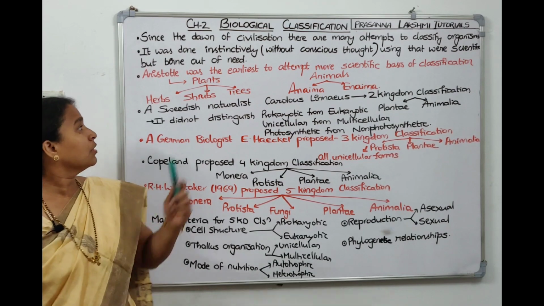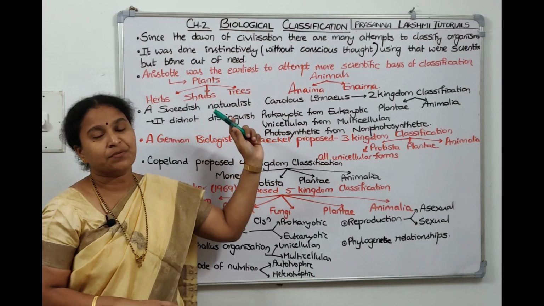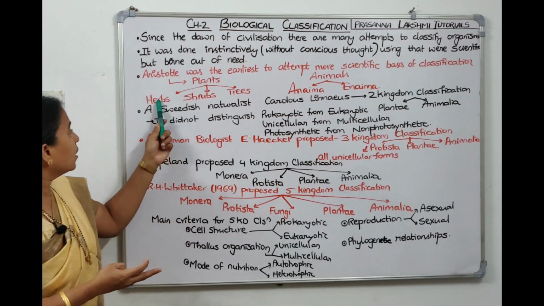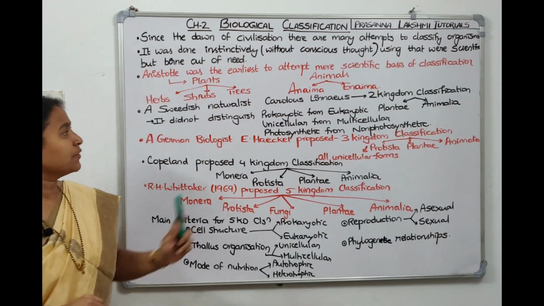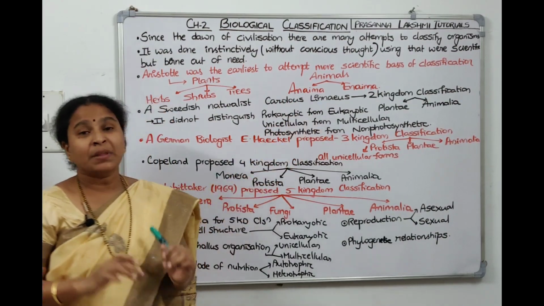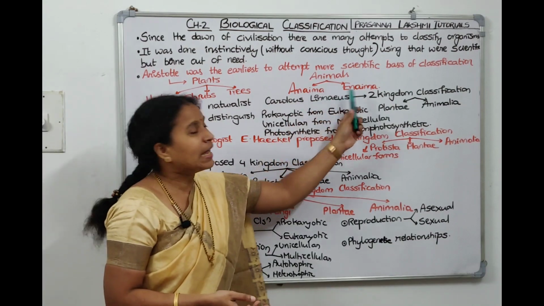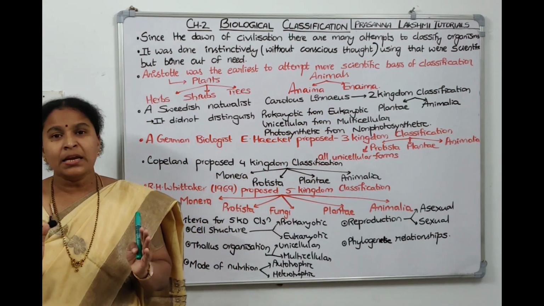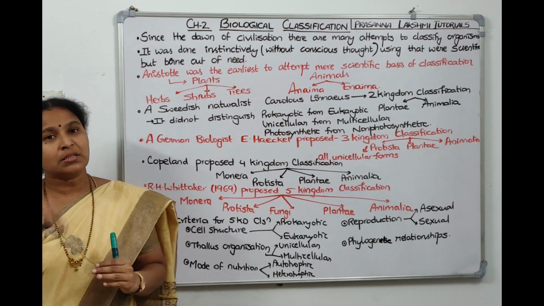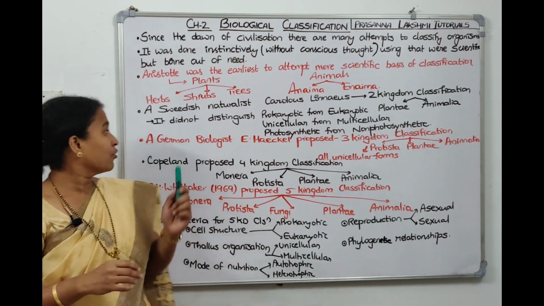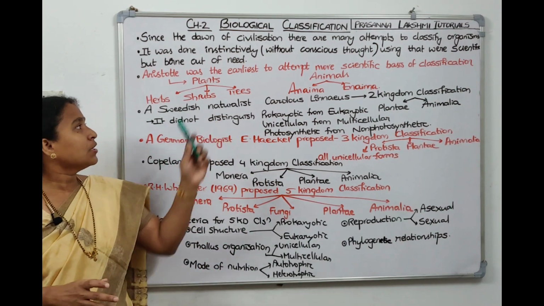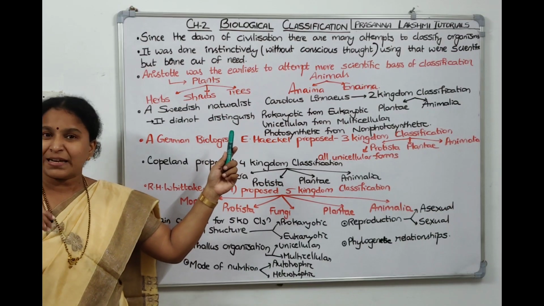The first classification, Aristotle has done the earliest classification, which is more scientific we can tell, because he has classified plants into 3 groups called herbs, shrubs and trees, and he has also classified animals into 2 groups. The animals which are not having RBC are called Anaima, and the animals which have RBC are called Enaima. So on the basis of RBC, he divided the animals into 2 groups: without RBC, Anaima; with RBC, Enaima. Based on size, he classified the plants into 3 groups. The first one is herbs, very short plants; shrubs, which are bushy; trees, which are very tall. So this was the earliest classification, which is scientific classification.